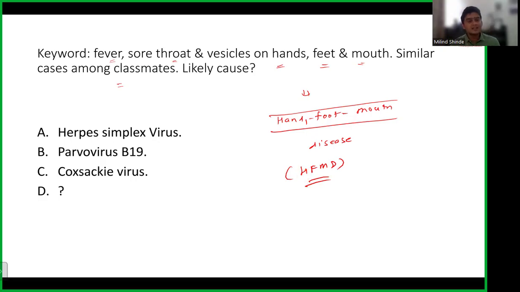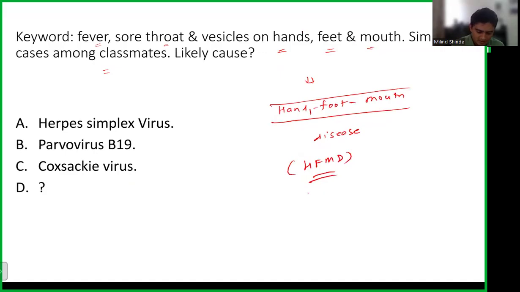So see, indirectly we had discussed herpes simplex virus and parvovirus B19 in our class. That parvovirus B19 causes erythema infectiosum, and you have aplastic anemia, non-immune hydrops fetalis. We have written this down in the class. We know, but nowhere did we mention hand, foot, mouth disease. About HSV also we talked about the 6th disease. We understand that HSV encephalitis is there. We never talked about hand, foot, mouth disease in that part also. So by ruling out, also you can reach the answer.